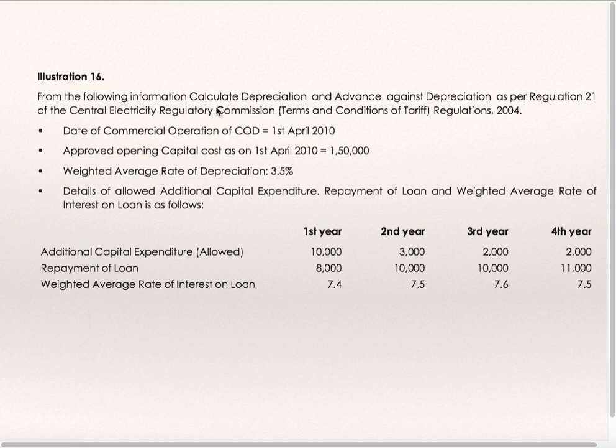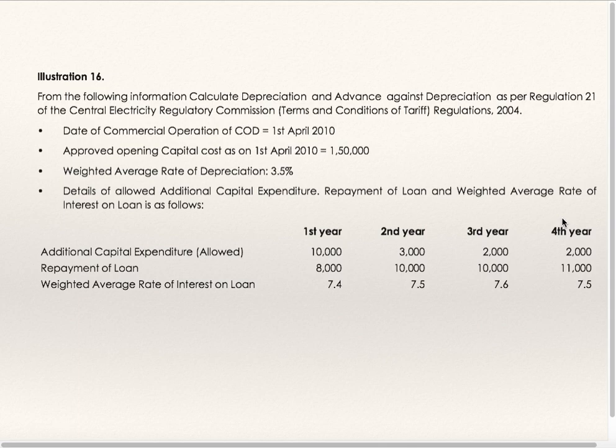Illustration 16. From the following information, calculate depreciation and advanced against depreciation as per regulation 21 of the Central Electricity Regulatory Commission, Terms and Conditions of Tariff Regulations 2004. Date of commercial operation is 1st April 2010. Approved opening capital cost as on 1st April 2010 is 1,50,000. Weighted average rate of depreciation is 3.5%. Details of allowed additional capital expenditure, repayment of loan and weighted average rate of interest on loan are as follows.